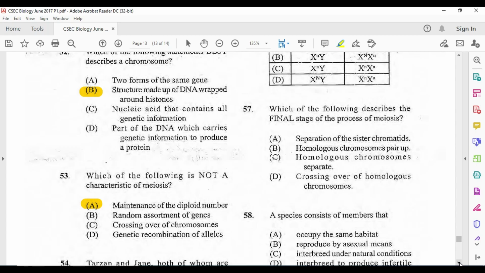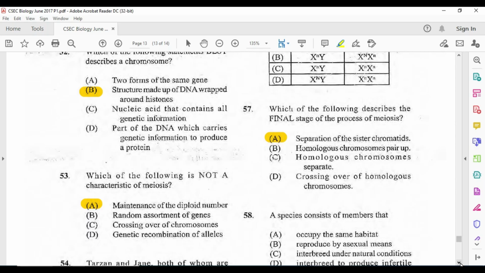Alright, so the final stages of meiosis, you are going to have separation of the sister chromatids, homologous chromosomes pair up, homologous chromosomes separate. You are going to have chromosome crossing over. No. The answer here, and this is straight textbook, you could check your textbook, is that we're going to be having a separation of the chromatids. Alright, tell me in the comments what you saw in your book.